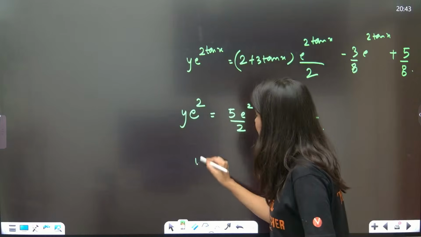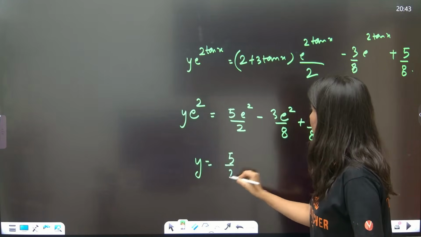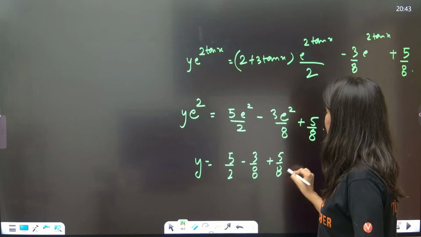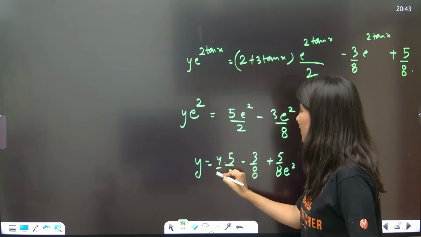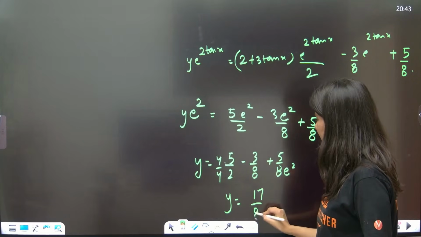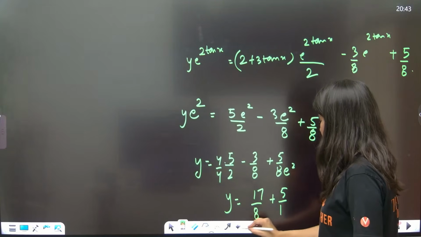Now y is equal to e². So 5/2 minus 3/8 plus 5/8 e². So this is 4/4. If you multiply, y is equal to 20 minus 3, 17/8 plus 5/8, 5/8 e².